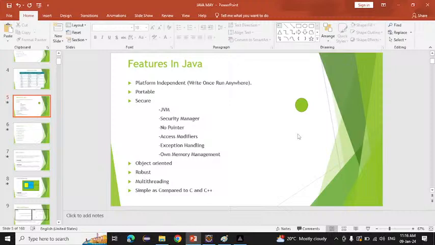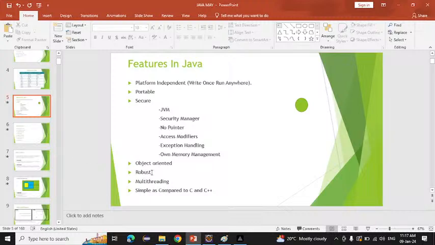Inside C++, we have a concept that is the pointer. Inside that pointer, if you write any code, all the information will be stored in the single pointer. If any hacker hacks that pointer, he will get all the information. So this pointer concept is removed by Java. So that makes Java more secure. Robust.